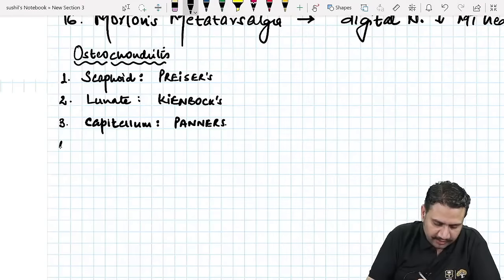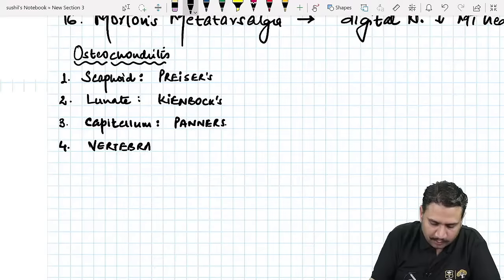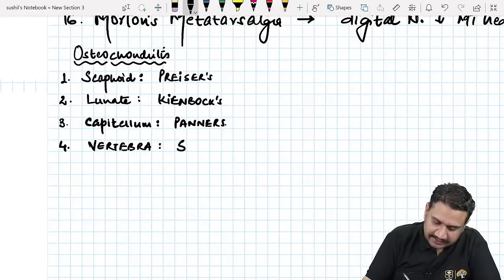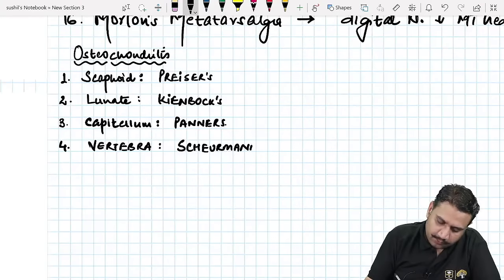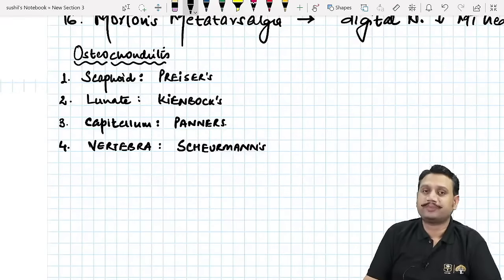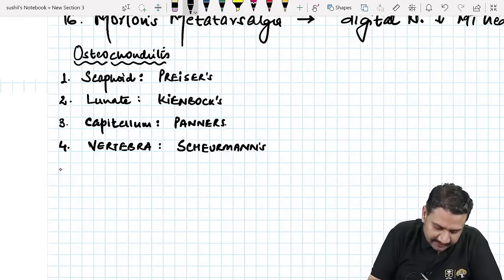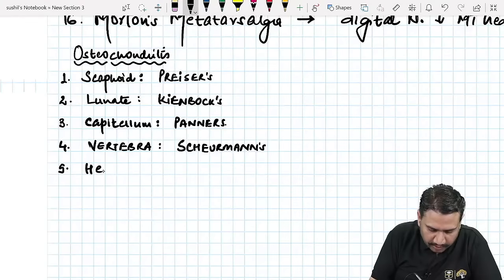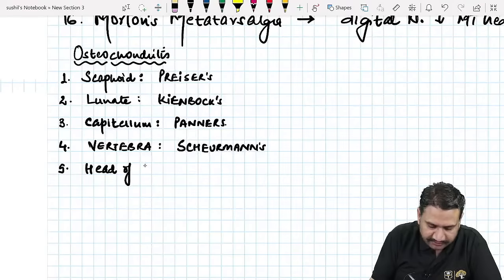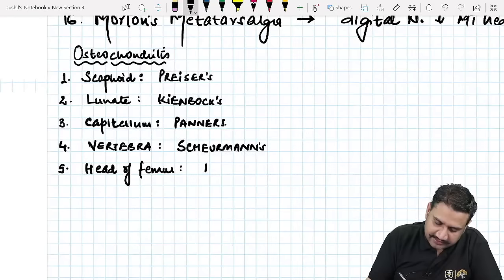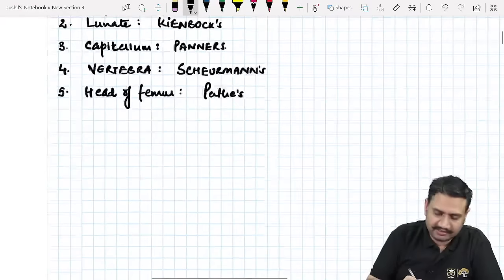Similarly, we have two in the vertebrae, but I am putting the more common one here, the vertebra. What do you call that? Can you all recall that? It is Scheuermann's. One is Scheuermann's and the other one is Calve's, but Scheuermann's is the commonest one, right? Scheuermann's osteochondritis. Then number 5, we have all read, and that topic is very, very important: osteochondritis at the head of femur. What do we call that? Osteochondritis of the head of femur is known as Perthes disease, right? Remember that? Perthes disease.